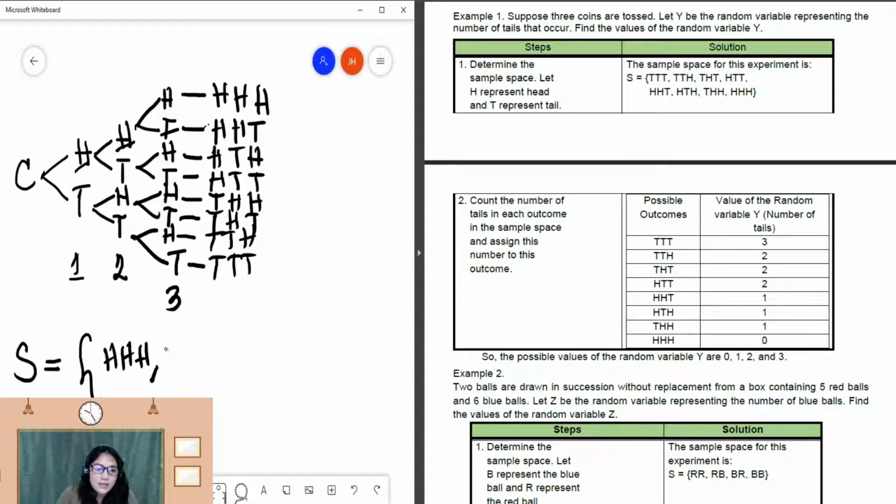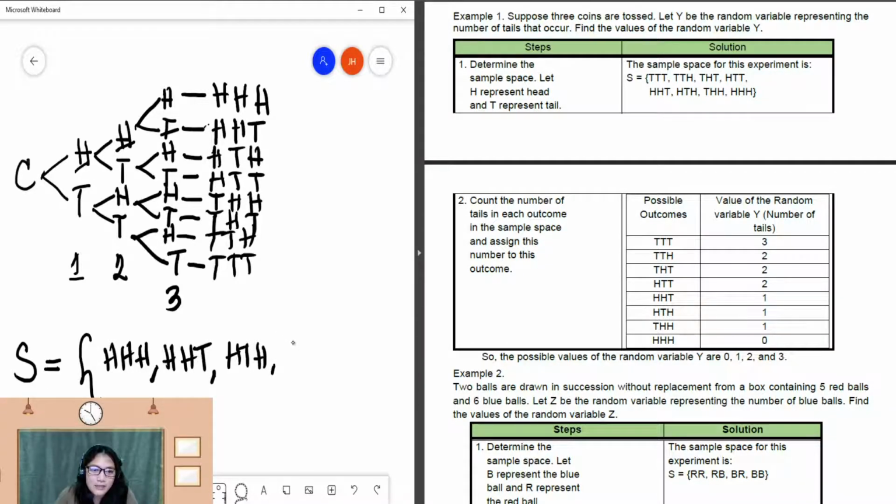I am discussing this so that you know how to get the sample space, because you might get confused in getting tail, tail, tail, since it is easy to mix up. It is easier if you make a tree, like the number 3, a tree with branches.